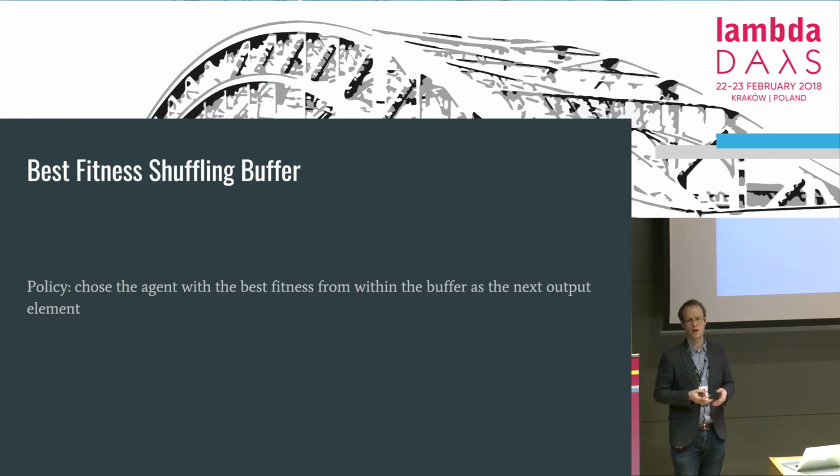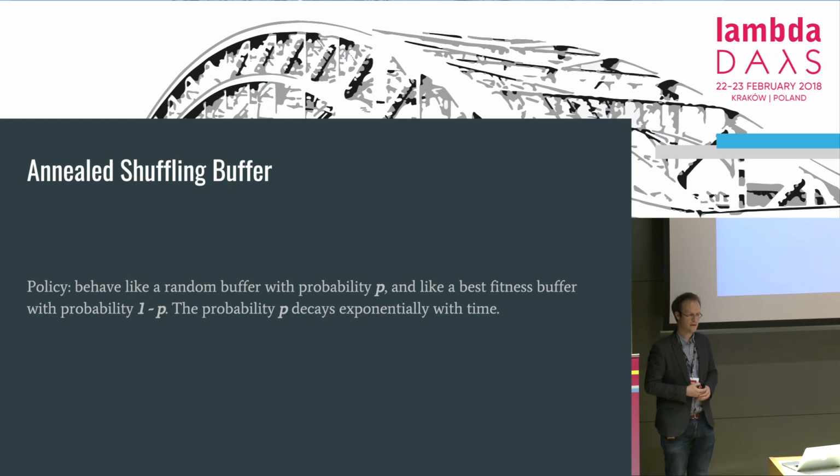So another very simple strategy is best fitness. Basically, every time we choose the agent with the best fitness to go into the output. And then another strategy is actually combining those two. So we have a hybrid buffer which behaves like the first one with probability p, and like the second one with probability 1 minus p, and the probability p decreases exponentially over time. So just like in simulated annealing. So at first it's more random, and then it's more deterministic.